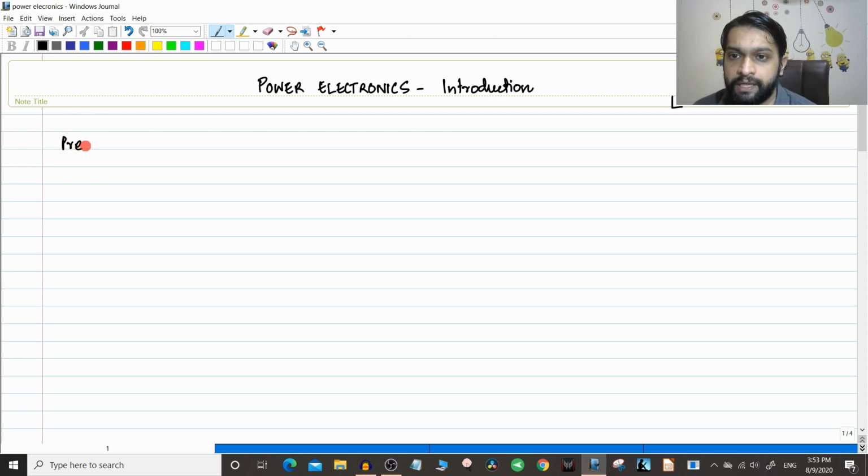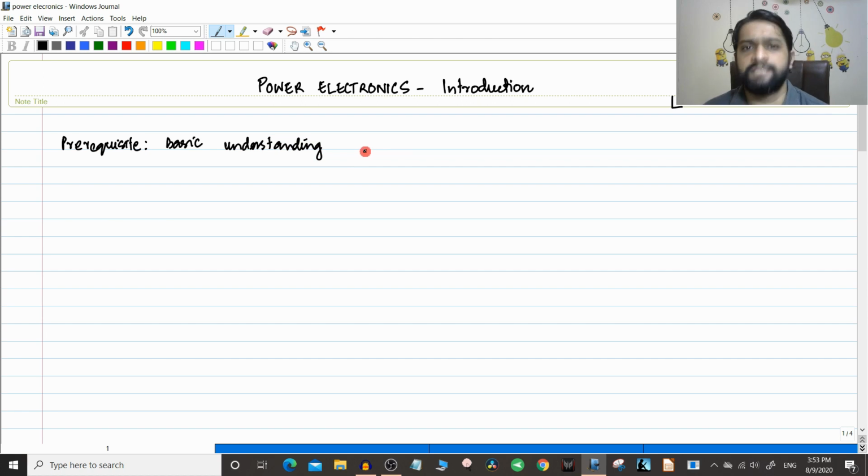Okay, so as a prerequisite, this is very important. You just need a basic understanding of two subjects. Essentially two subjects. One is engineering circuit analysis. As such, you need not be an expert in this subject, but you should at least know how to use KCL, how to use KVL, how to use various theorems, maximum power transfer theorem, and to solve the circuits, etc. These basic things you should understand.